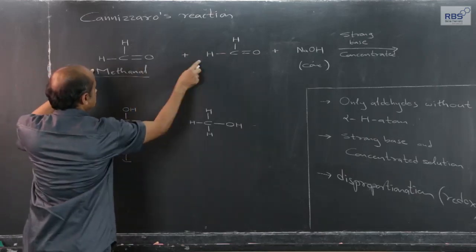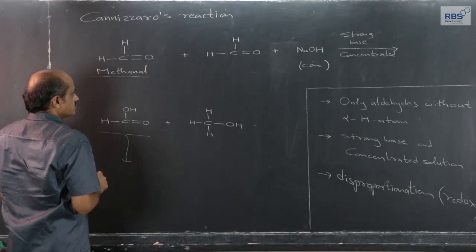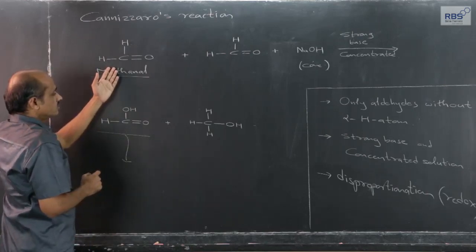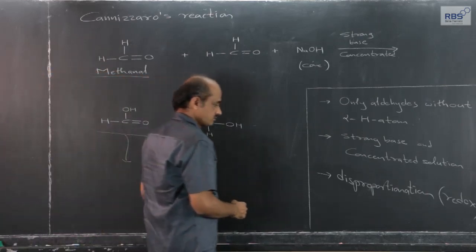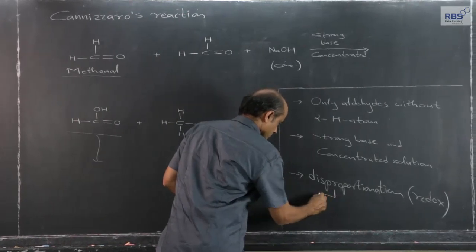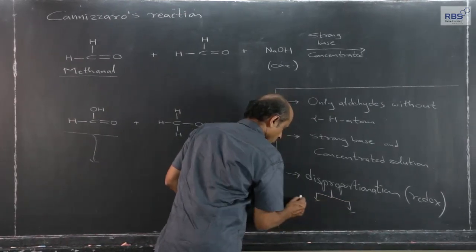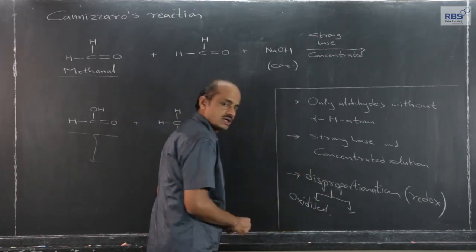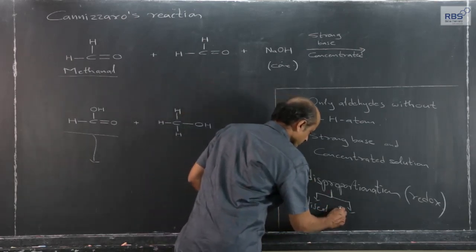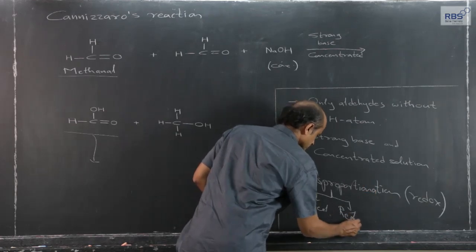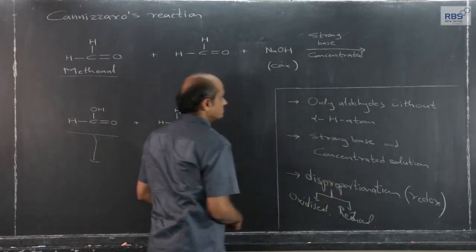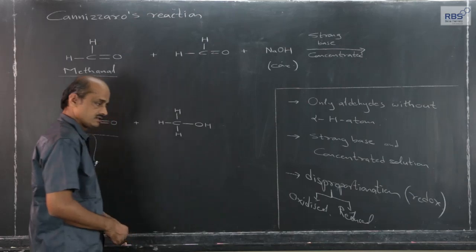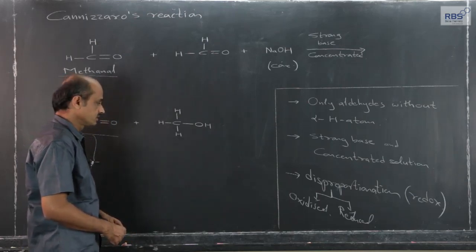Two aldehyde molecules take part. Out of the two aldehyde molecules, one gets oxidized and the second one gets reduced.